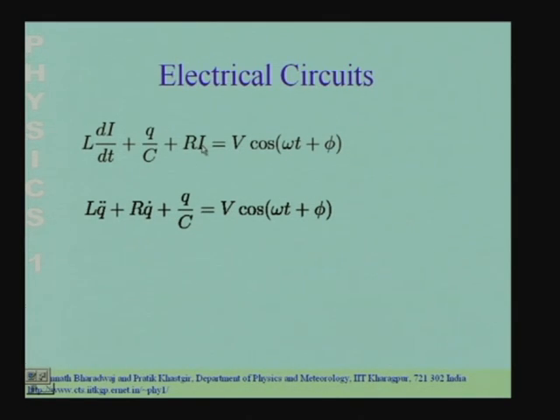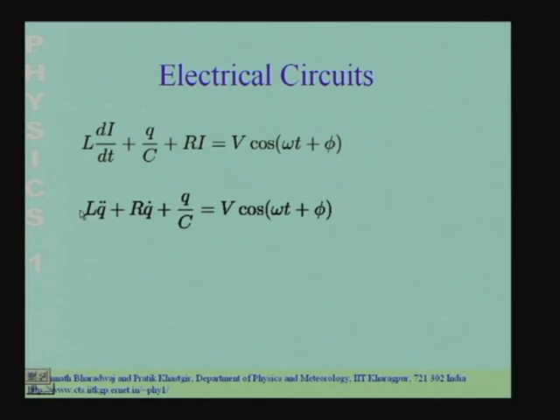The current we know is the rate of change of charge, the rate at which charge flows in the circuit. So, we can replace this term with R into Q dot, where Q dot is the time derivative of the charge, and we can replace this term with L into the second derivative of the charge. So, the same equation can also be written in this fashion.